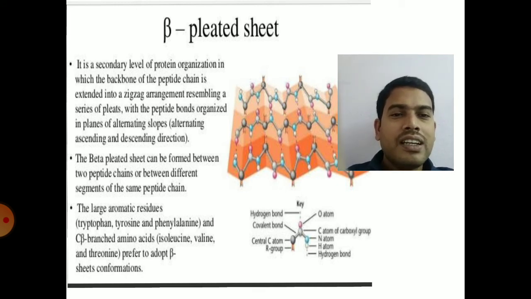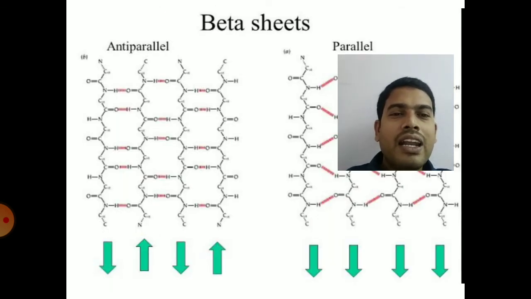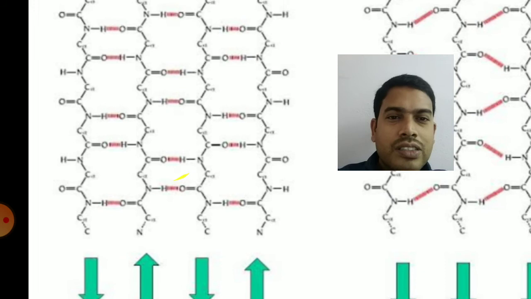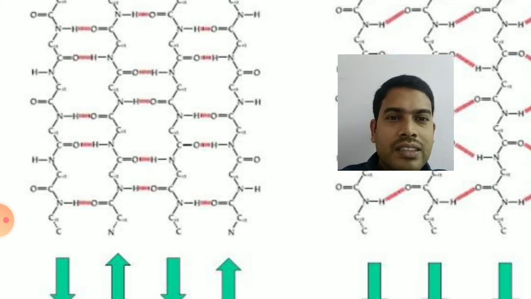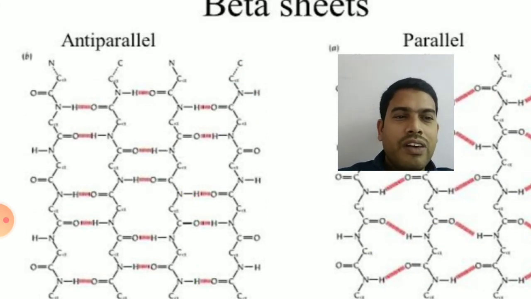If you see the beta pleated sheet structure, it is generally parallel or anti-parallel. So you can clearly see the presence of intermolecular hydrogen bonding, which is a specialty of beta pleated sheets. That means the sheets will be attached to each other with the help of intermolecular hydrogen bonds.